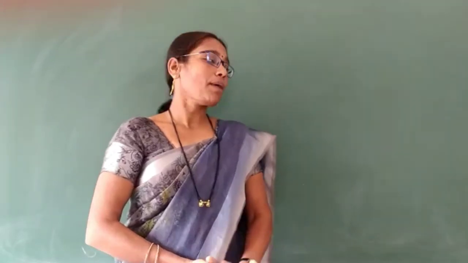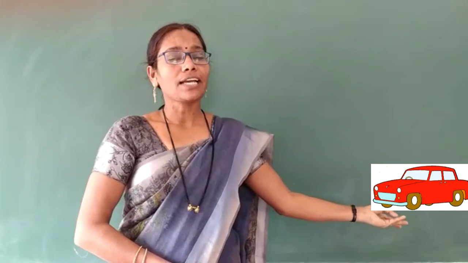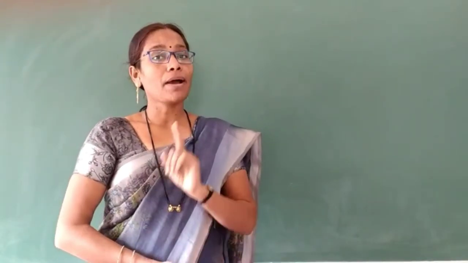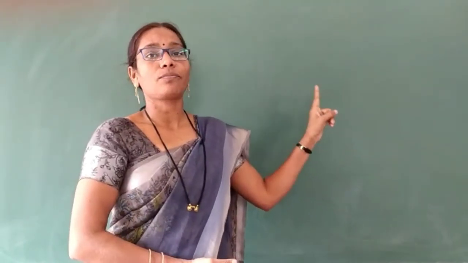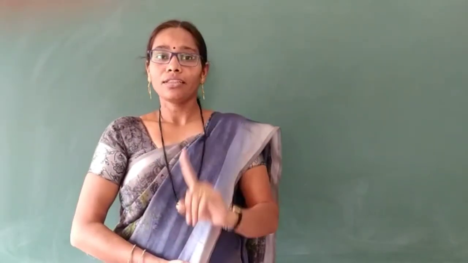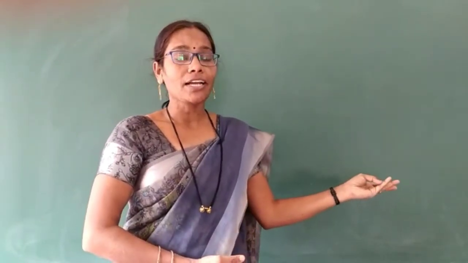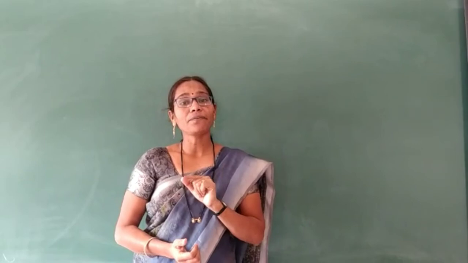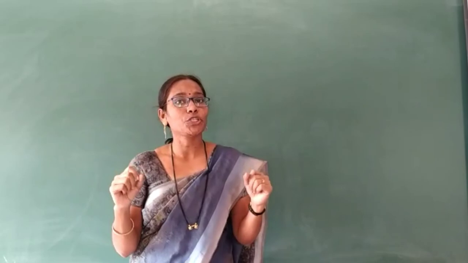Suppose I am speaking with you about any animal, fruit, flower or any non-living thing, that time I can use personal pronoun it. But don't forget, that thing, that animal or whatever flowers or fruits are there, should be one in number. Whenever they are singular, then only we can use personal pronoun it. So I can say, it is a beautiful flower, it is a big elephant. And if I am speaking about myself and some more people, that time I should use personal pronoun we. So like this, today we have learned personal pronouns in English.